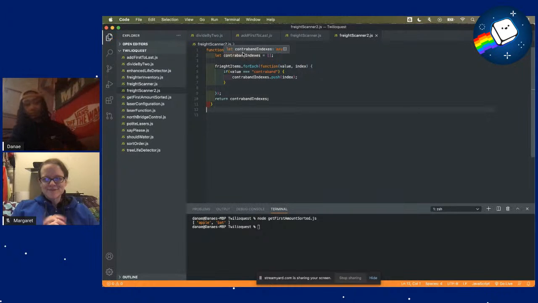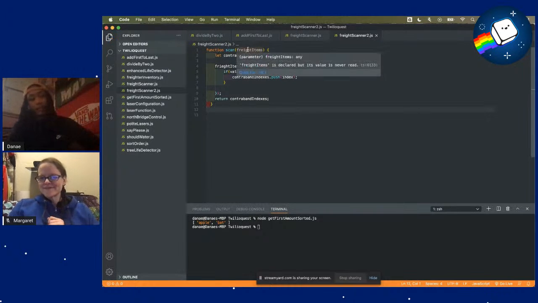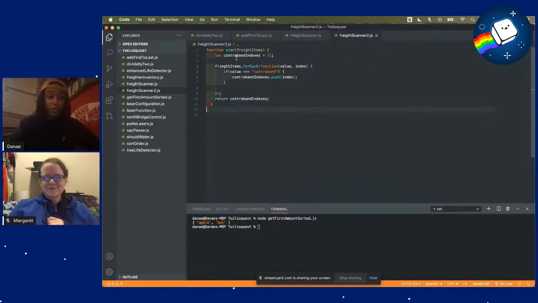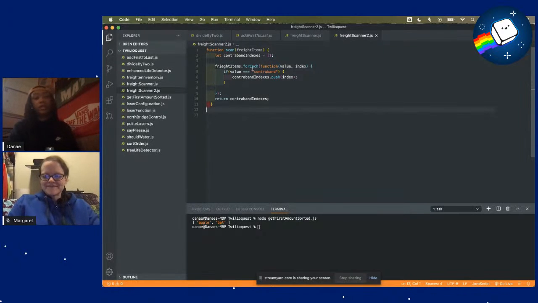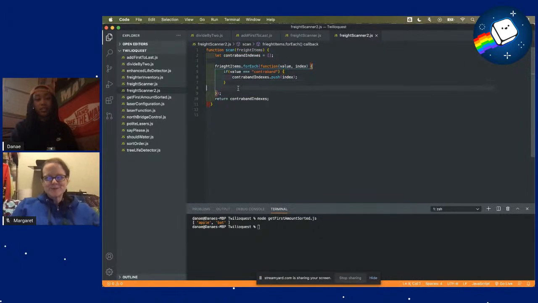Okay, so now we have our scan function, and this writeItems is an array of strings, and then we create a new array that will keep track of the indexes of writeItems that has contraband. So for now it's empty because we just started. Now we will iterate through our writeItems, and we have the value and the index of each item in that array. If the value is equal to contraband, we want to take our contrabandIndexes array and push onto it the index. Then at the end of this scan function, we'll return contrabandIndexes.